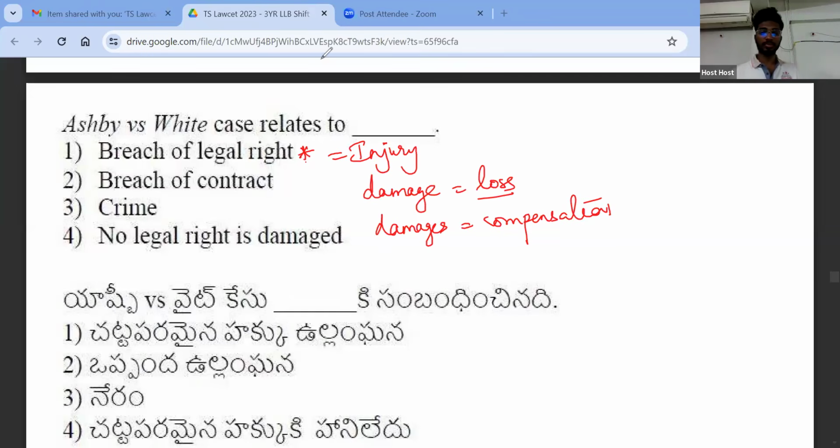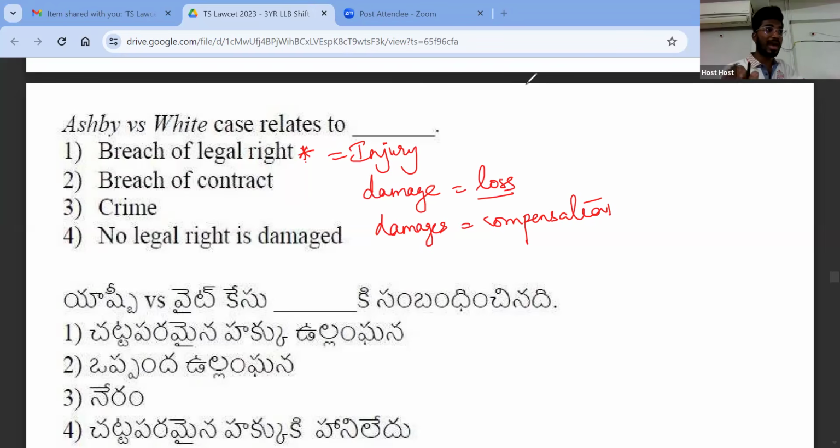So what happened in Ashby versus White? Can somebody tell me if you remember? In Ashby versus White, a person was stopped from casting his vote. Very good, Dikshita. He was about to go and cast his vote in the election, but he was stopped by White, a police officer. Ashby wanted to vote for a person and that person won the election anyway, even though Ashby did not vote.